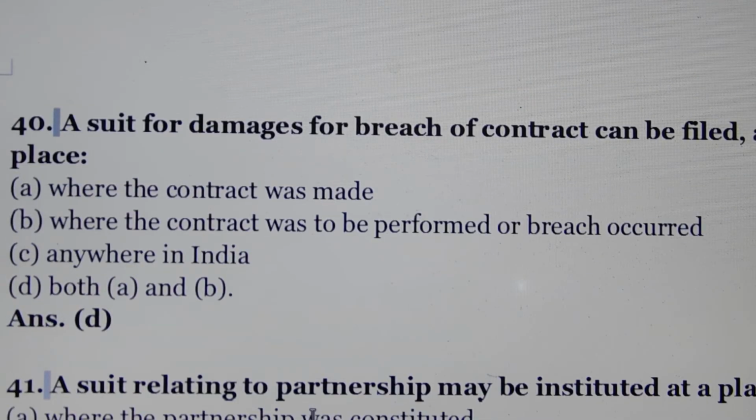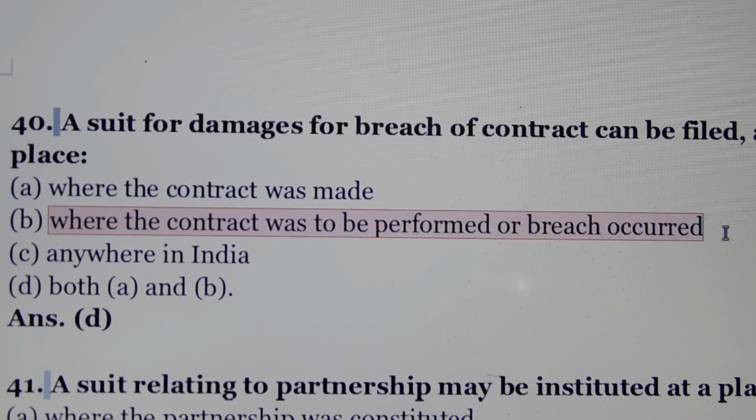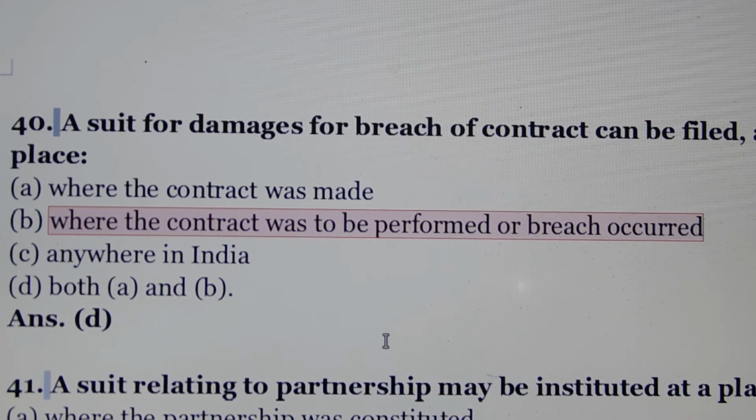Question number 40. A suit for damages for breach of contract can be filed at a place. Answer is option number D, option A and B both. Option A, where the contract was made. Option B, where the contract was to be performed or breach occurred.